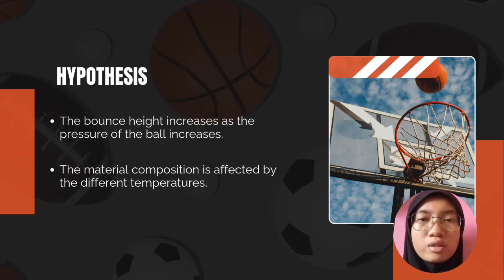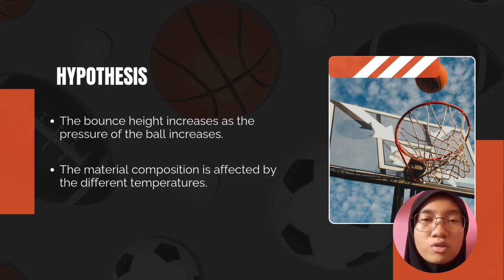We hypothesize that the bounce height of the ball increases as the pressure of the ball increases. This is because the gas molecules inside the ball absorb more kinetic energy. As a result, the ball will undergo deformation in a short period. As the ball compresses, the material of the ball expands temporarily and converts potential energy to kinetic energy, hence causing the ball to rebound higher.